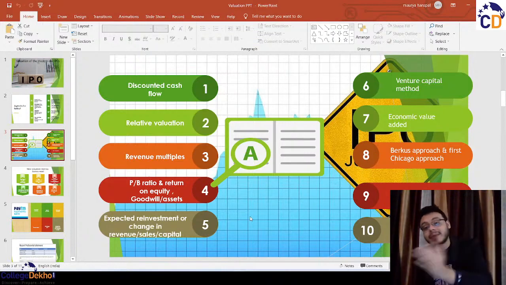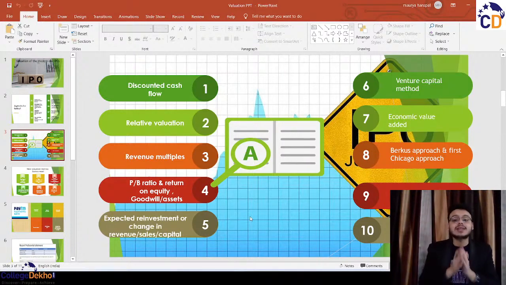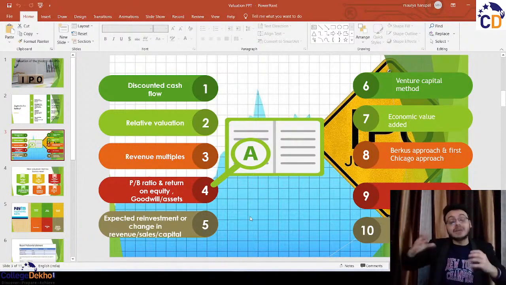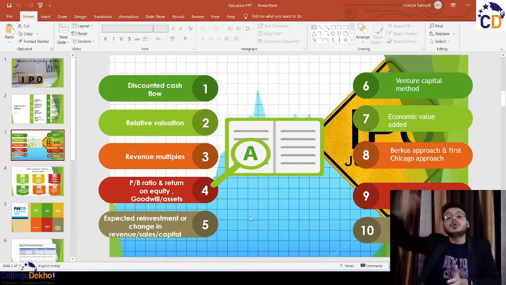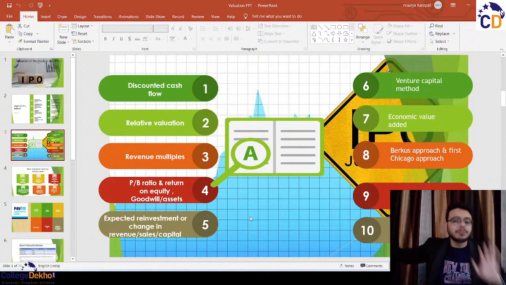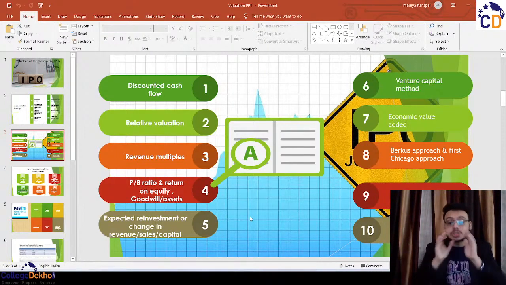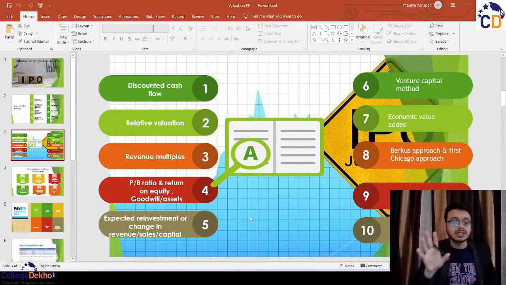Now coming back to the venture capital method, it's purely a startup method. You need to project a terminal value, that is a time when your company can make some profitability or cash flows, and then discount it at a target rate of return. Discount your future value into present value, in the simplest sense. This method is used by the venture capitalists. And I have already talked about the venture capital method in my previous YouTube Live session with College Dekho. So the whole method is available on that recording. You can go back and watch it.